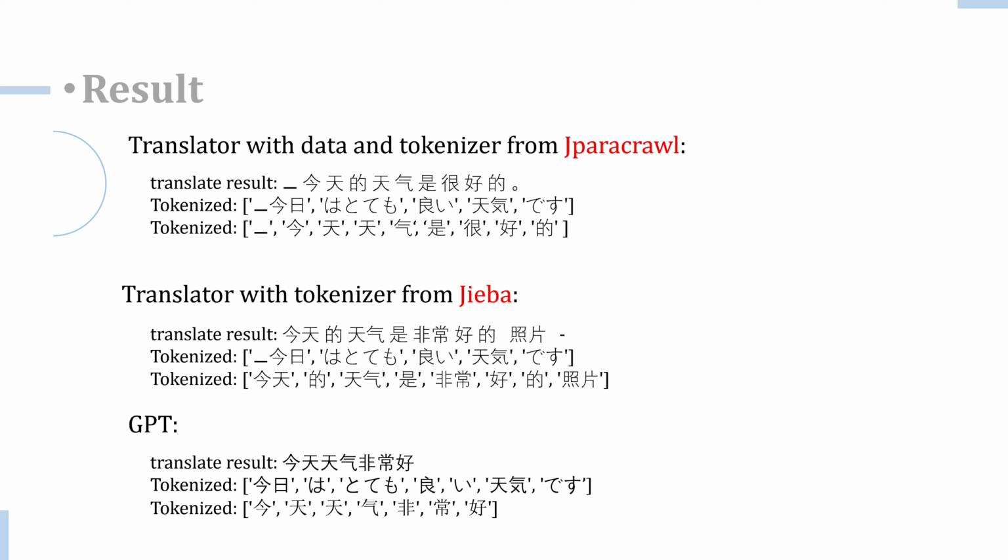The results of the experiments are shown on this slide. As we can see, the translation based on JParaCrawl is accurate, but it differs from the GPT result. The JParaCrawl model uses a single-character word for "very," while GPT uses a two-character word to express the same meaning. On the other hand, the translation based on the Jieba tokenizer uses a two-character word for "very," similar to GPT, but introduces an incorrect word, which means photo, into this sentence.